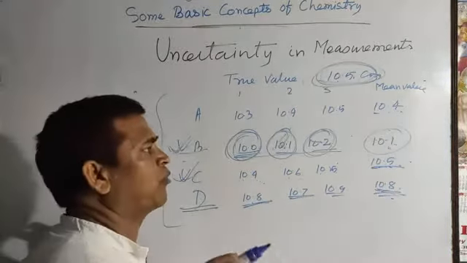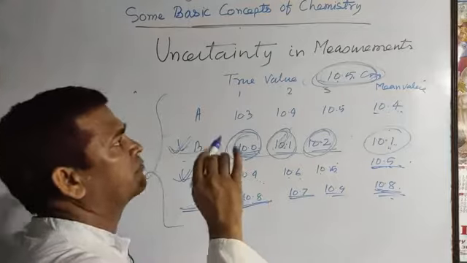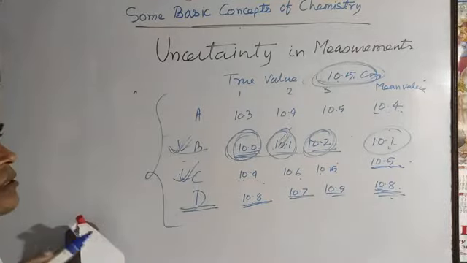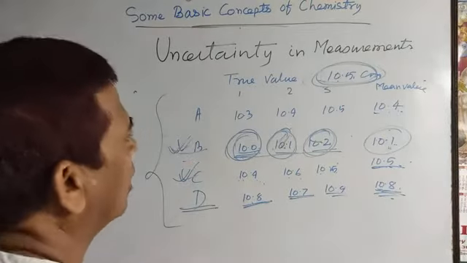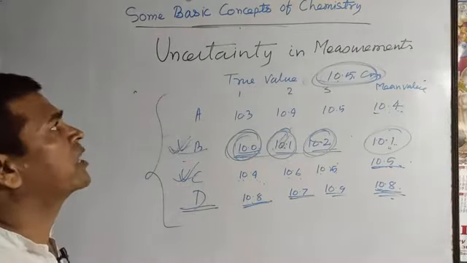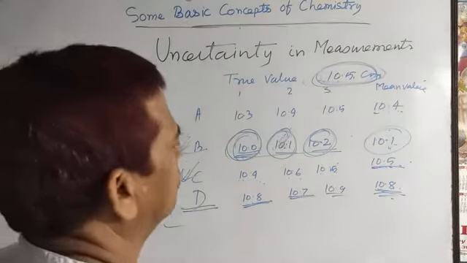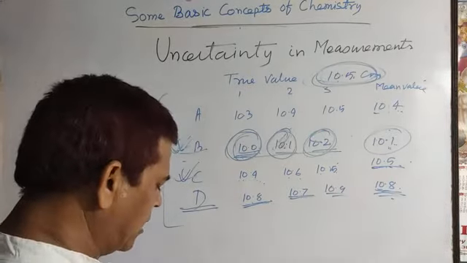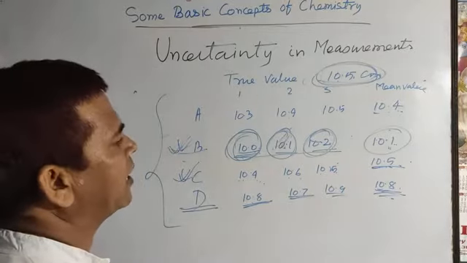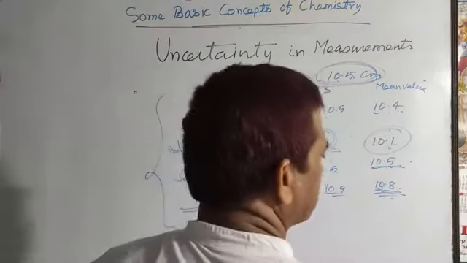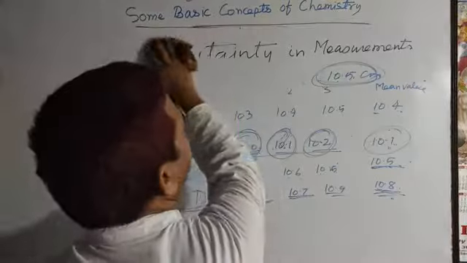This is another point of difference between accuracy and precision. Followed? I think all of you understood accuracy and precision. Now the next terminology is significant figure.